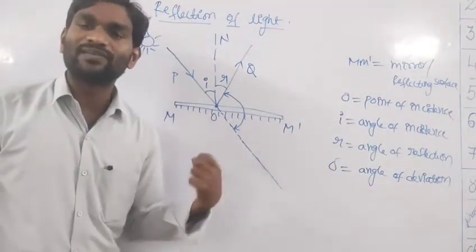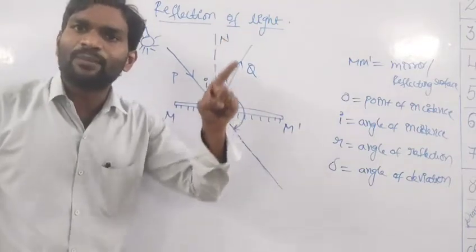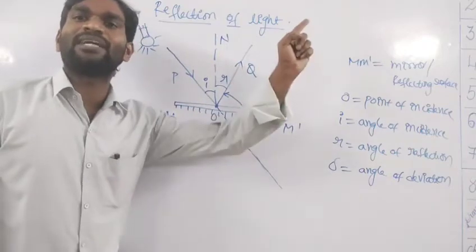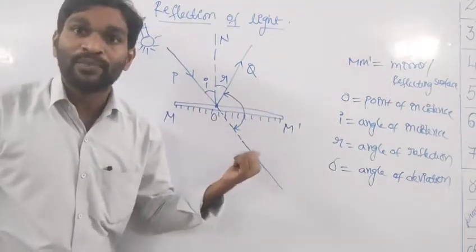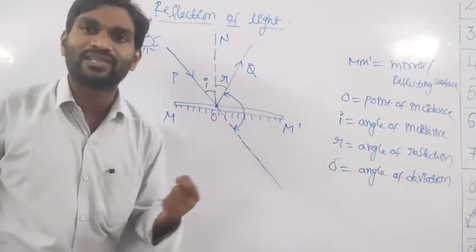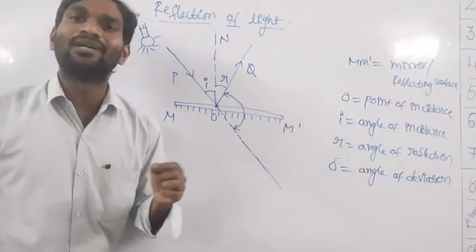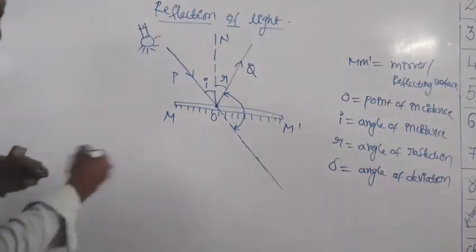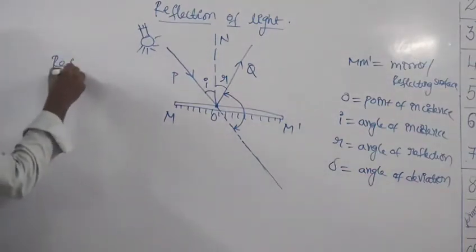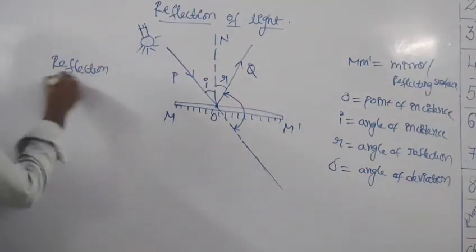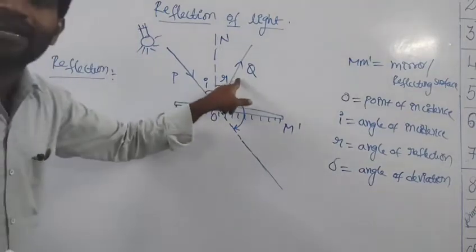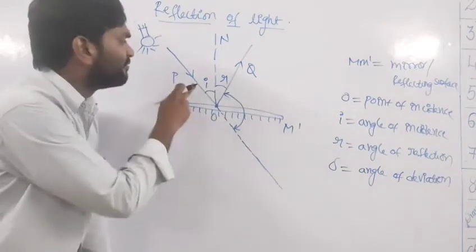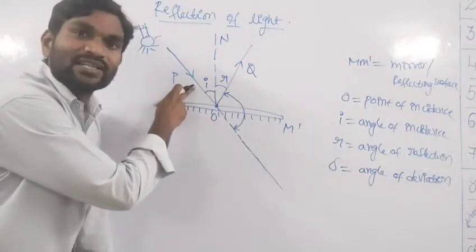Now what you observe in this diagram is a ray coming from the source of light and incident at one point. From that point it is reflected back into the same medium. This phenomenon is known as reflection of light. What is the definition of reflection of light? It is the phenomenon of bouncing back of a light ray when it is incident on a reflecting surface.